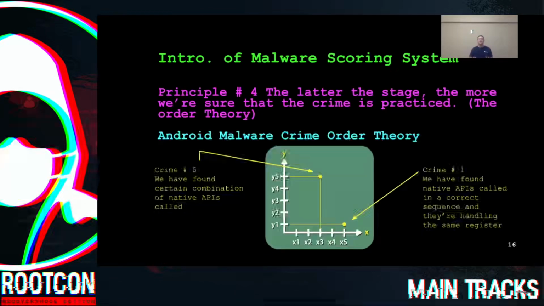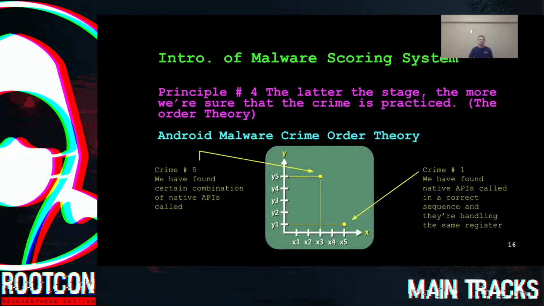Okay, so now you can see from this picture, this is a two-dimensional map for Android malware crime. For the crimes, we put them on the y-axis. And for each crime, we use the x-axis to see the evidence we caught for the crime. So x5, y1 means in crime number 1, we have found native APIs that are called in the correct sequence and they're handling the same register.